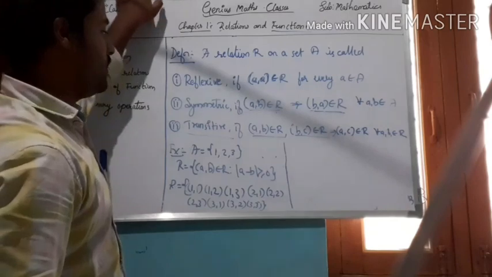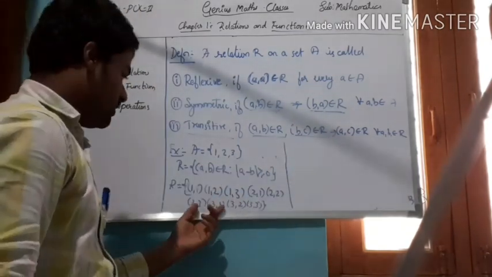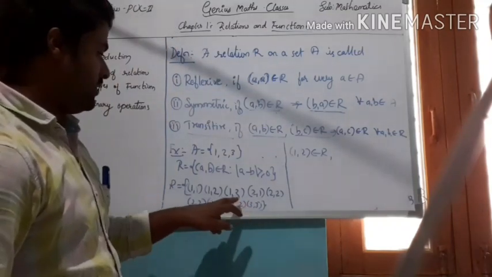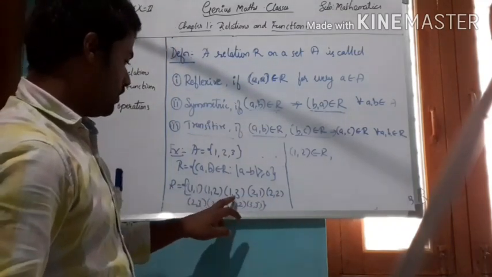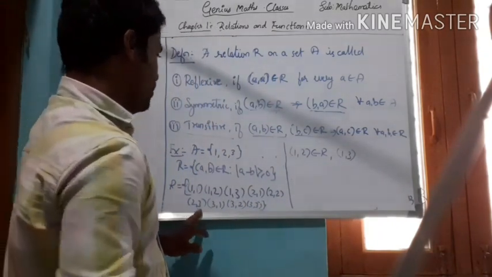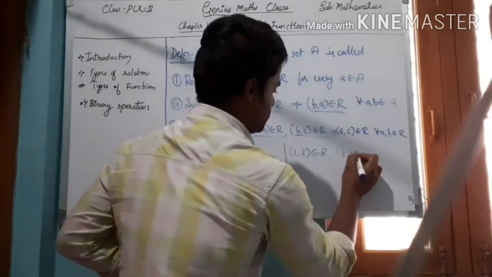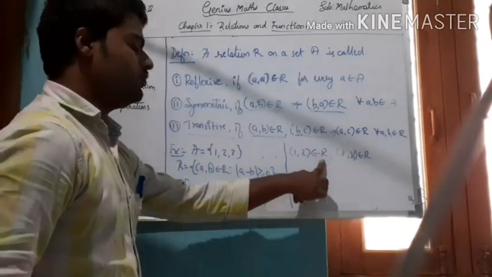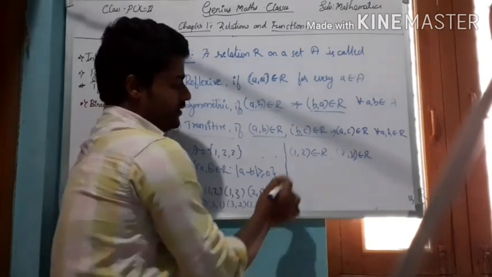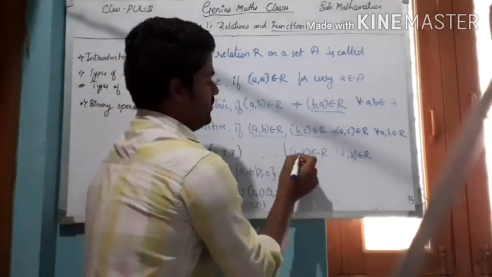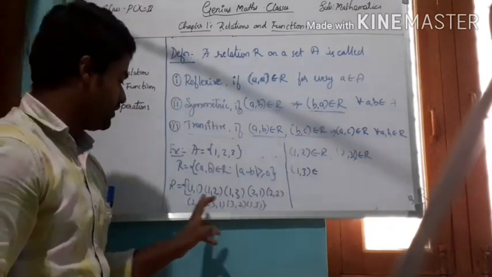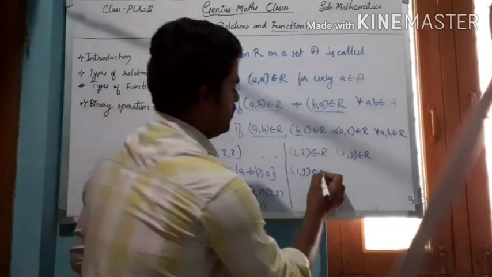Here, transitive relation. If you consider any two elements in relation R, I will consider (1, 2) belongs to R, and (2, 3) belongs to R. These two pairs belong to this relation, and then according to transitive relation, (A, C), here (1, 3), does it belong to R or not? (1, 3) exists, and therefore this is a transitive relation.